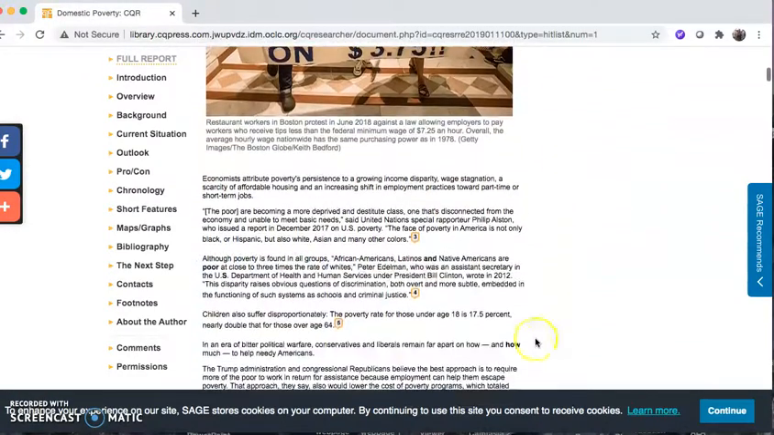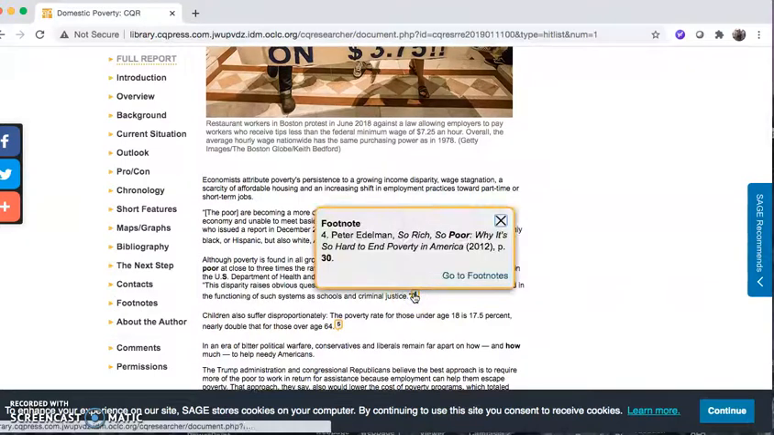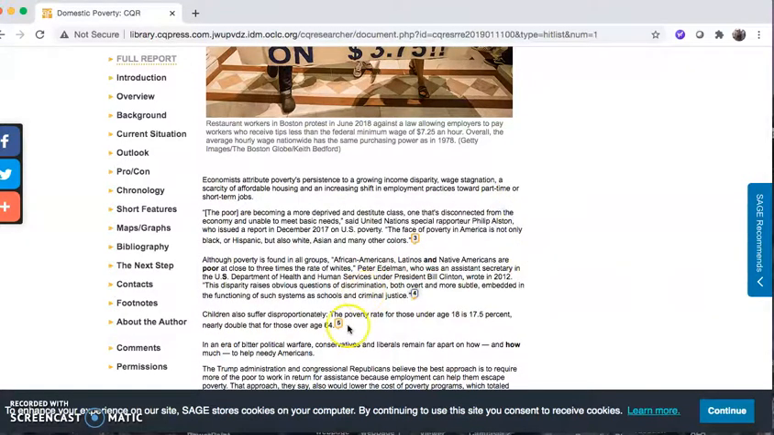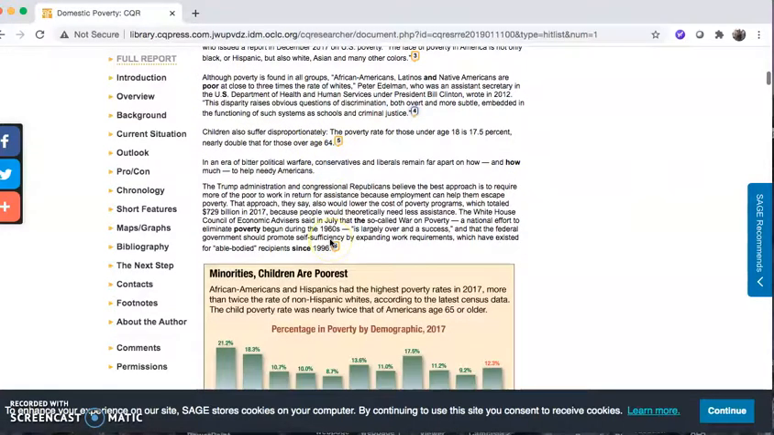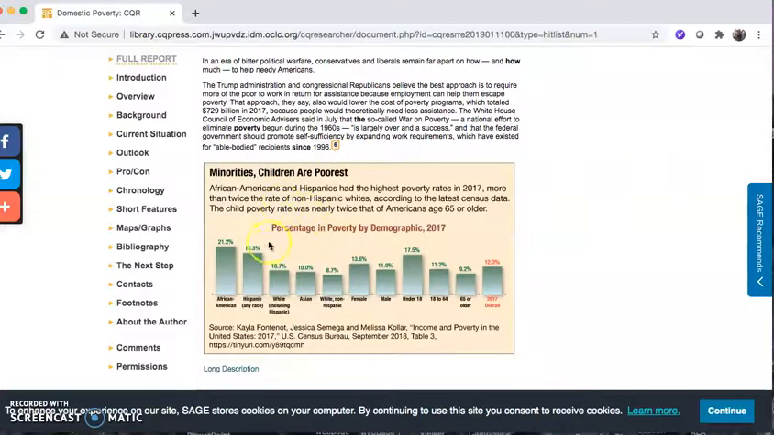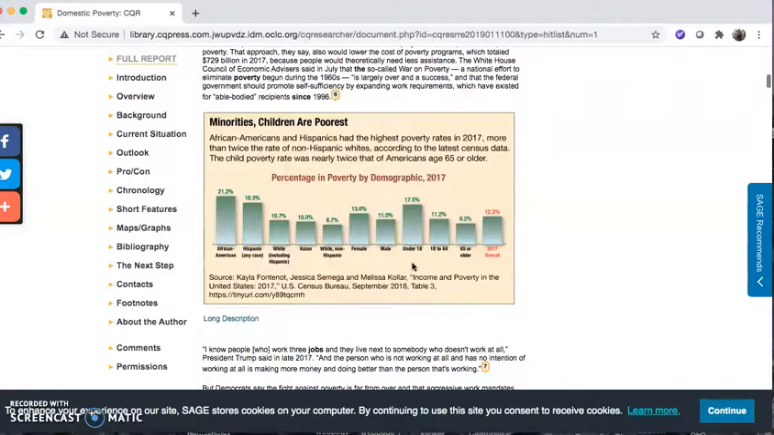So I'm scrolling through the issue, I'm seeing some more links. And that's just something to be aware of. So always look for those. It'll tell you where the information came from. There's some really helpful charts in here as well. So if you're doing a presentation, these charts can be helpful to add a visual element.